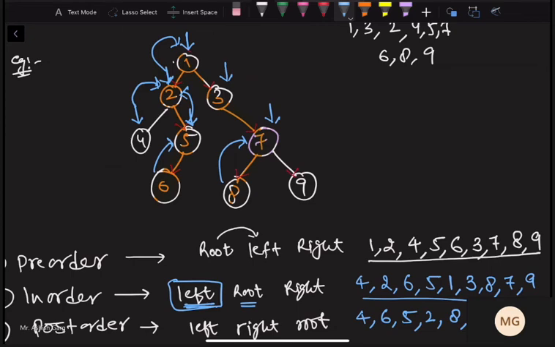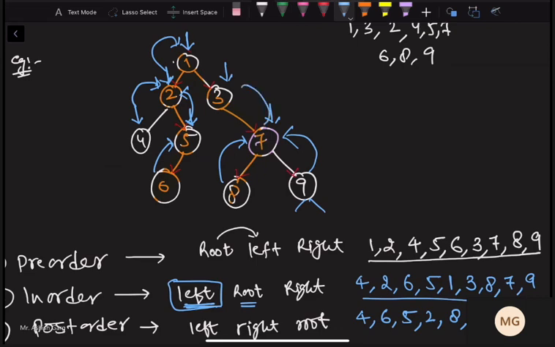Do we have right of 7? So we will visit that right. Only a single node is present, then we do not have to worry about it. We will just process it. If we have a subtree, that is, if we have more nodes of 9, then we come to 9 and then visit left of it. Okay, this is how we are doing. Now, when we come back to 7, then 7 is the root node of which left is visited, right is visited, then we have to process the root.